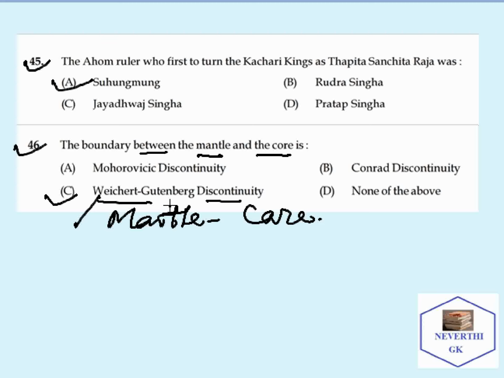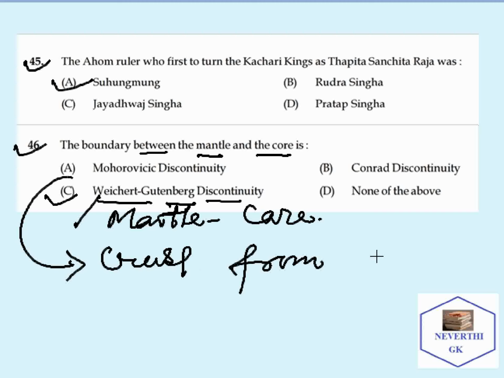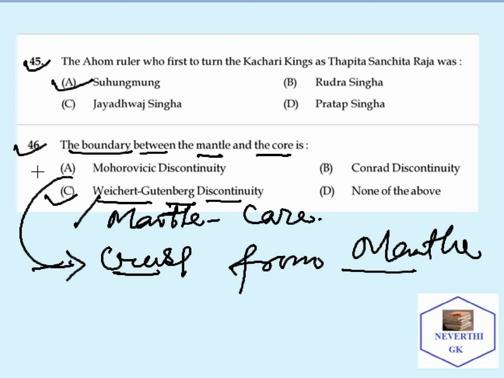And as far as the Mohorovic discontinuity is concerned, the boundary between crust and mantle is called the Mohorovic discontinuity, and the boundary between mantle and core is called the Weisert-Gutenberg discontinuity.